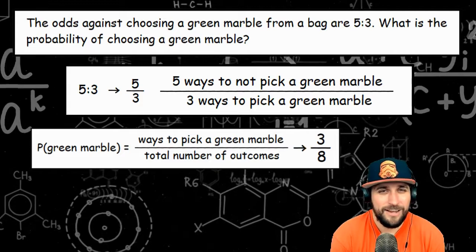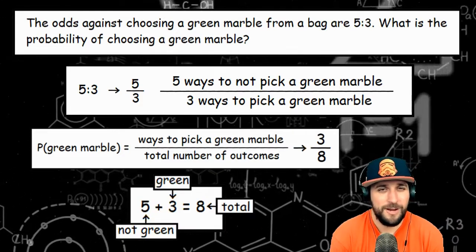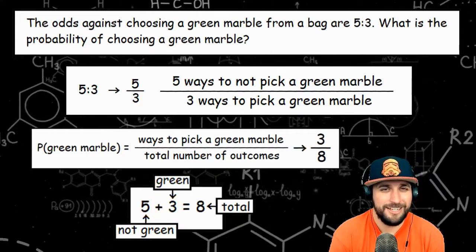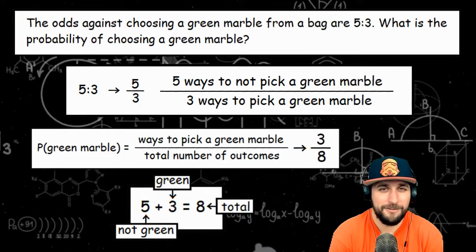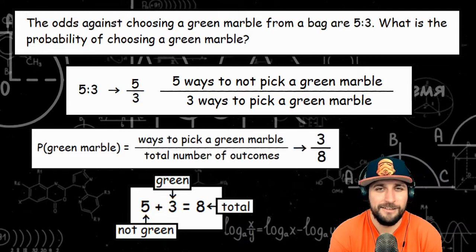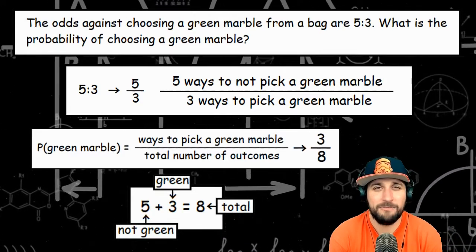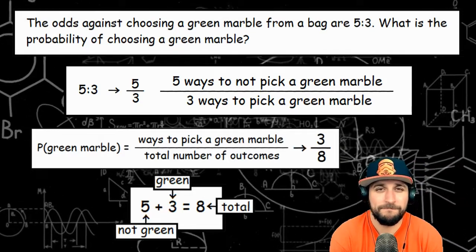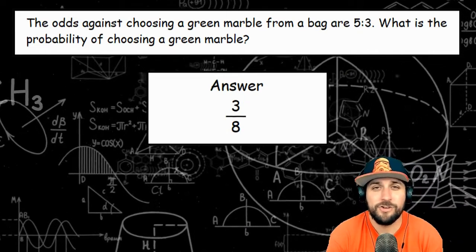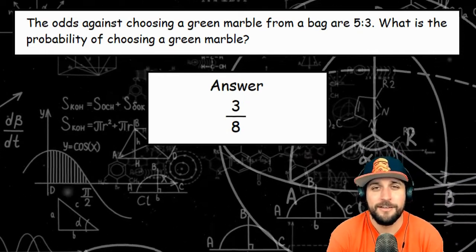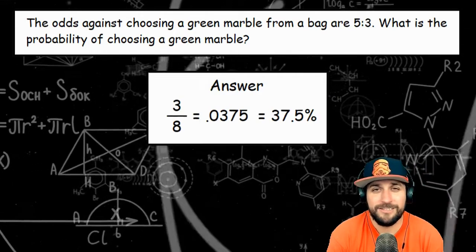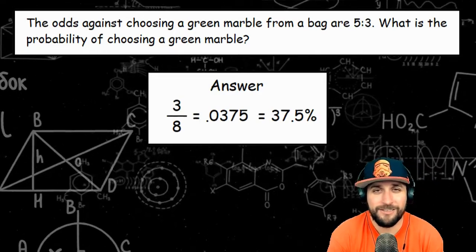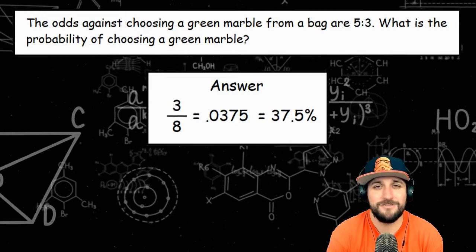I had 5 ways to not draw a green marble, 3 ways to draw a green marble, so together, since they're complements of each other, that'll be all possible outcomes. 5 plus 3 is 8, so that's where the denominator of my probability comes from. So the probability of drawing a green marble was 3 over 8. If I wanted to convert that to a percent, that's 37.5%. So I had a 37.5% chance of choosing a green marble.